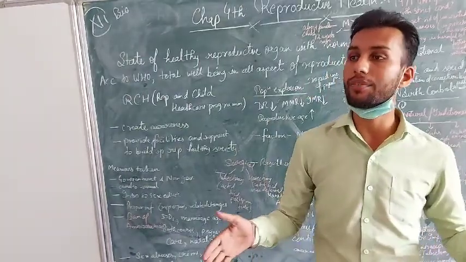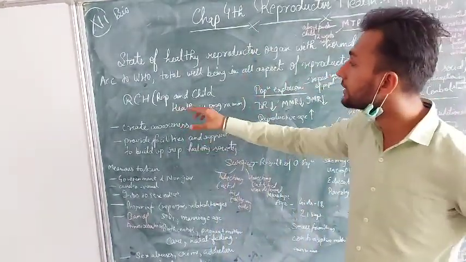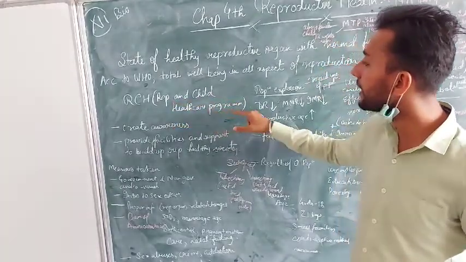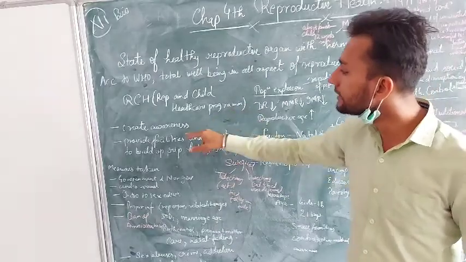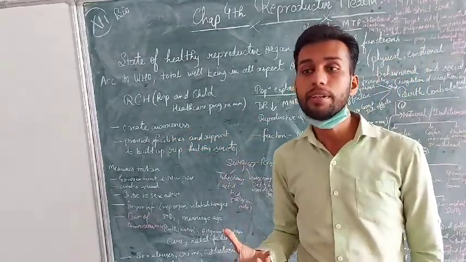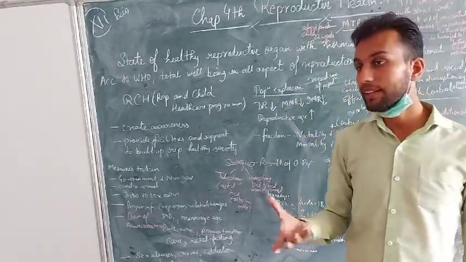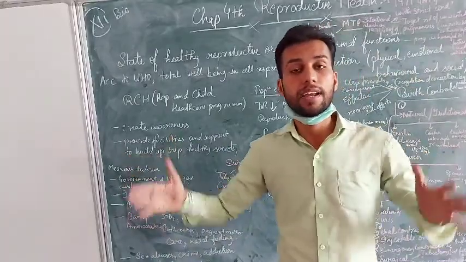Now, coming to the RCH, as we all know, India has several programs regarding awareness of reproductive health. That's why the RCH, the Reproductive and Child Healthcare Program, has undertaken a few guidelines to make people aware. It has taken steps to create awareness among people about reproductive health. They have provided facilities and support to build up a reproductive healthy society.